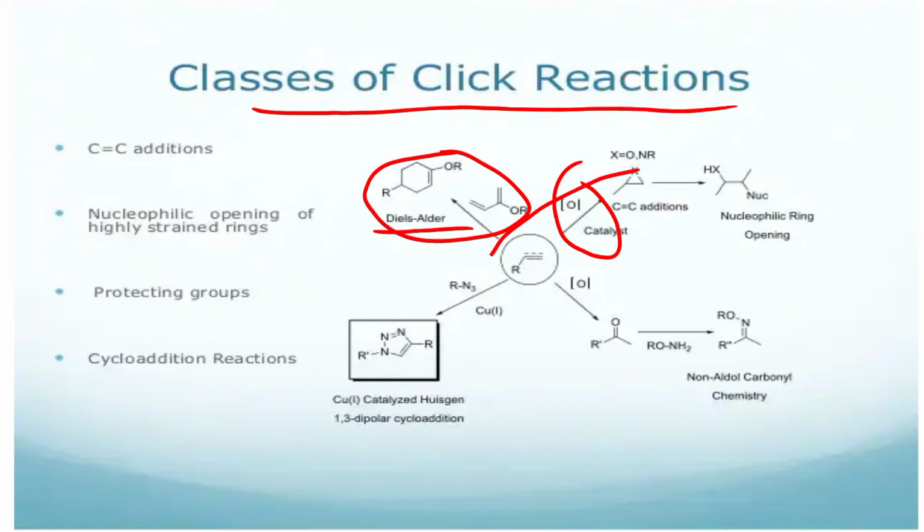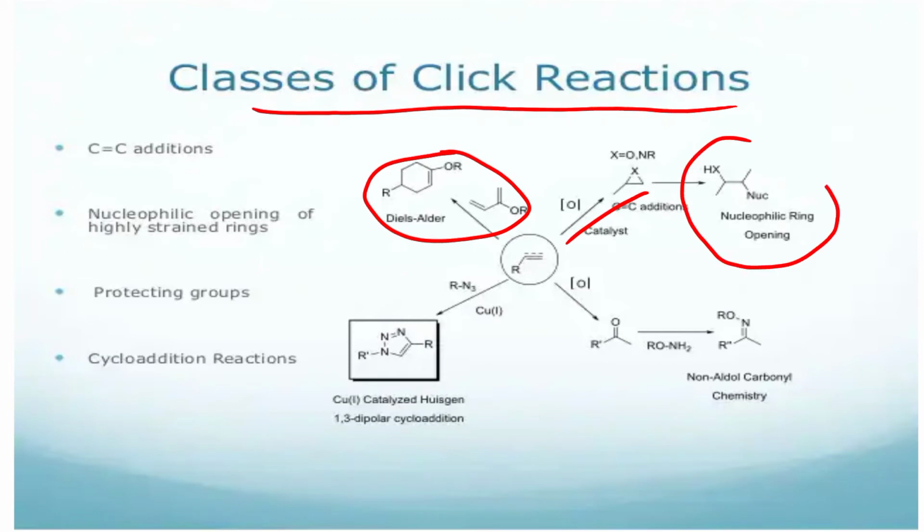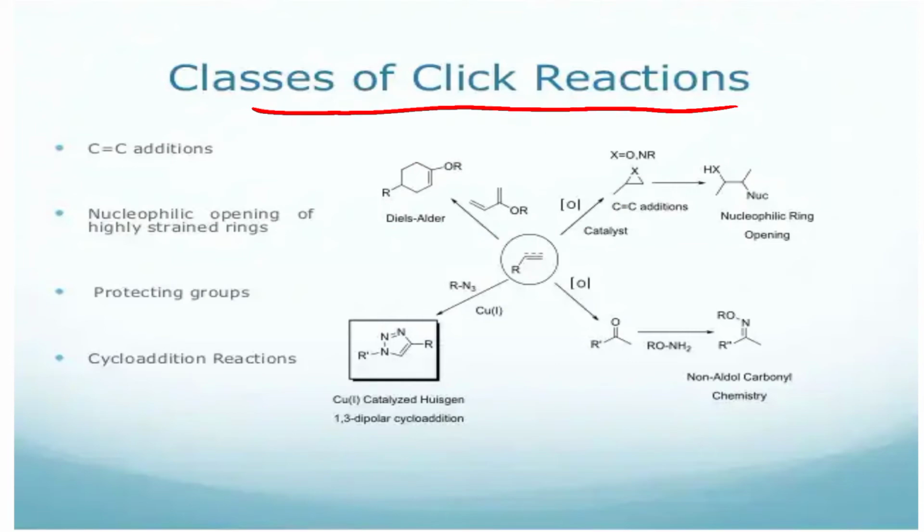Then this reaction is carried out in oxidation, so the nucleophilic ring opening reaction is formed. In this reaction, the 3-membered ring can be opened and form the final product in this way. So this is the carbon-carbon double bond addition reaction.